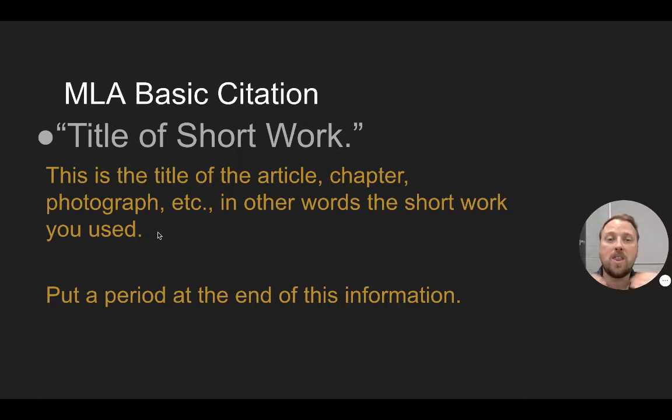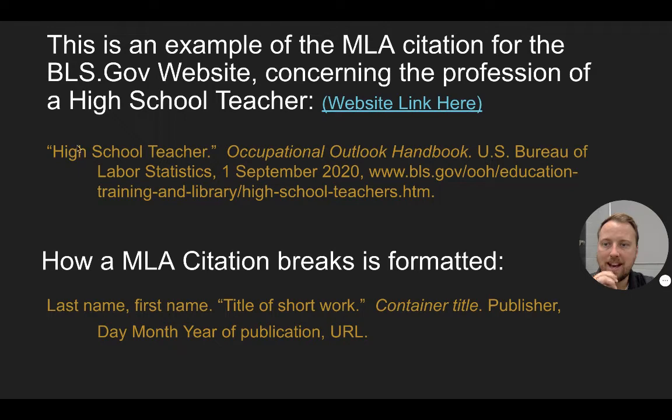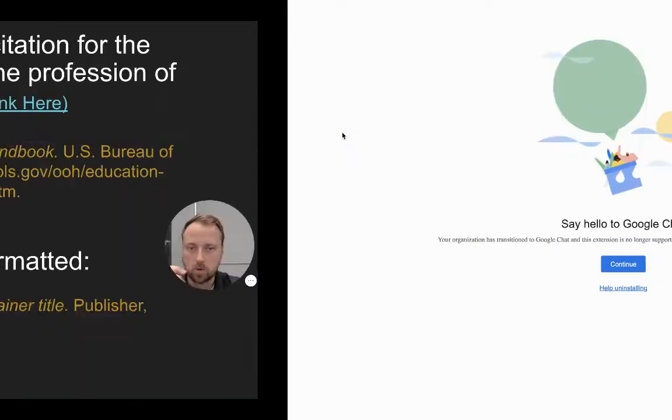A good way to think about this is if I am citing a book, the short work would be the chapter of the book, while the container would be the actual book, because the chapter is contained within the book. So whenever we're looking at this website, high school teacher is actually that short title because it was just the title of the article.